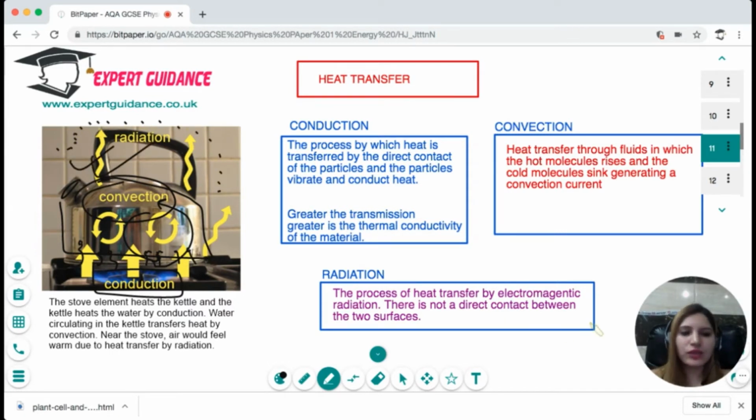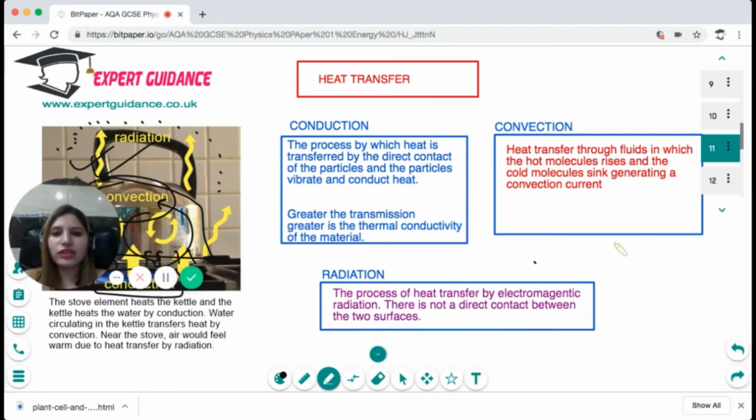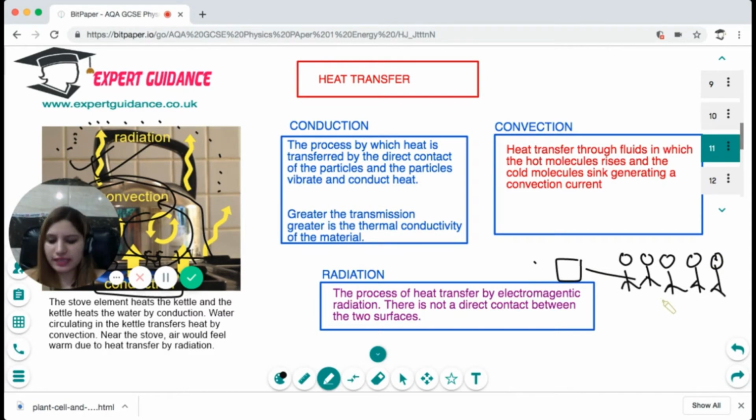Let me give you another example to represent conduction, convection, and radiation. Let's suppose you have 5 students sitting in a row, and the person at the front wants to send the book to the last person. Now, what are the various ways he can send the book? The first way is he can pass the book along.